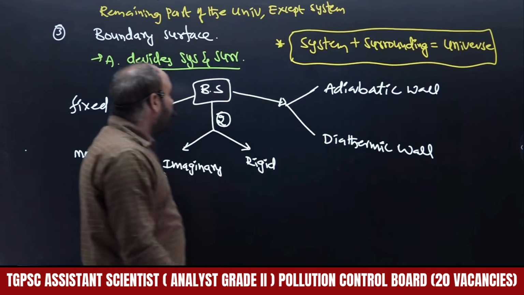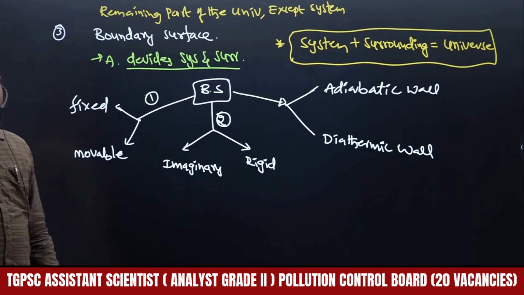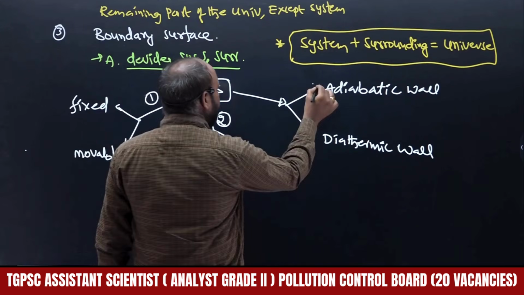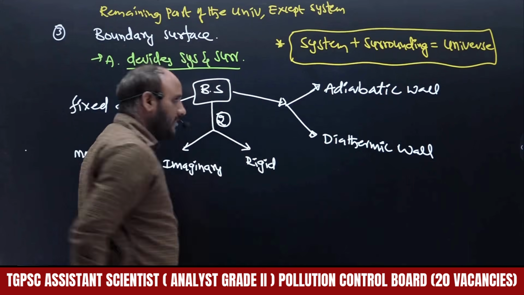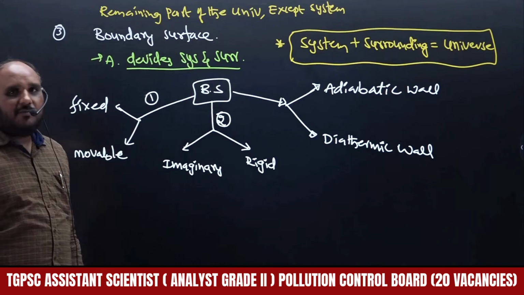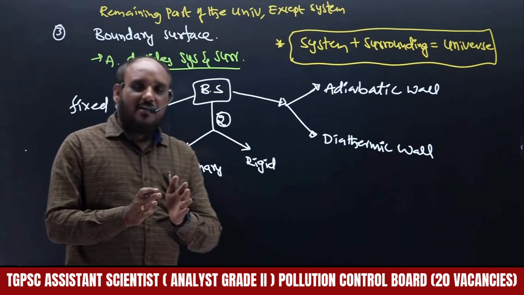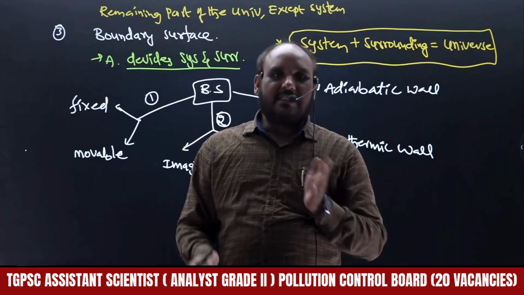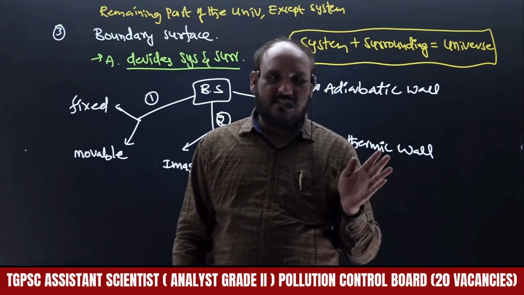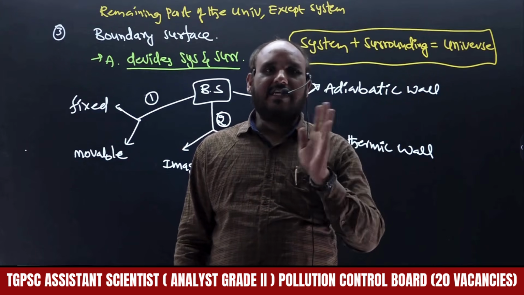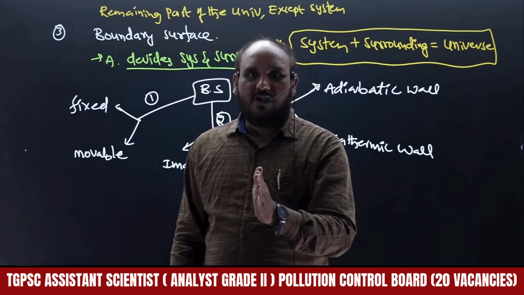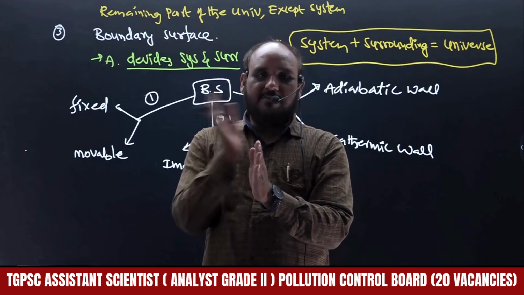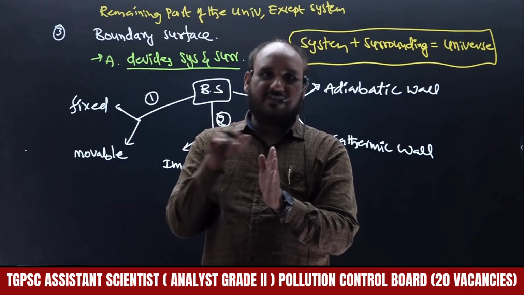So we have to understand all this terminology. If we understand all this terminology, it will be easy to understand further processes or topics, right? Adiabatic wall means whatever wall is present between the system and surroundings that cannot allow heat energy. Whatever the wall, we consider this the system, this side the surroundings, and in between there is no exchange of heat energy.